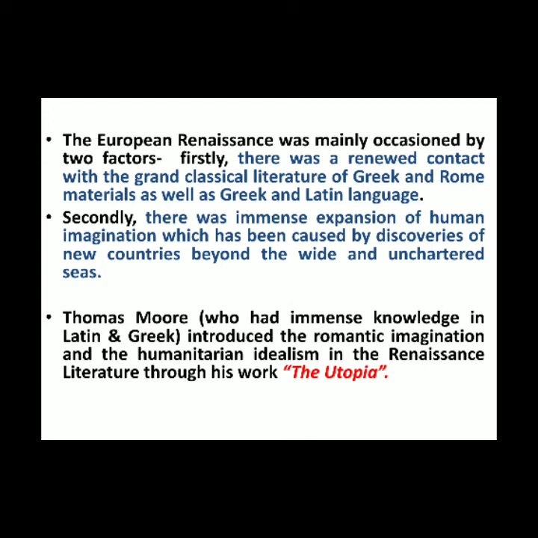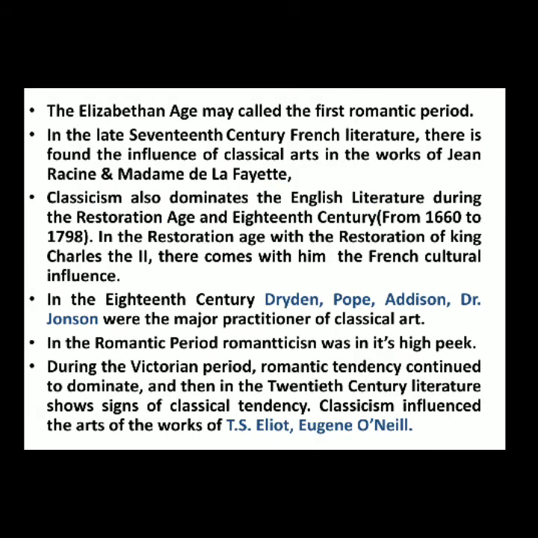And one more thing is that Thomas More's Utopia introduced romantic imagination and humanitarian idealism in Renaissance literature. Then in the Elizabethan period, romantic tendency began to establish, and then in the late 17th century in French literature, there is found the influence of classical arts.